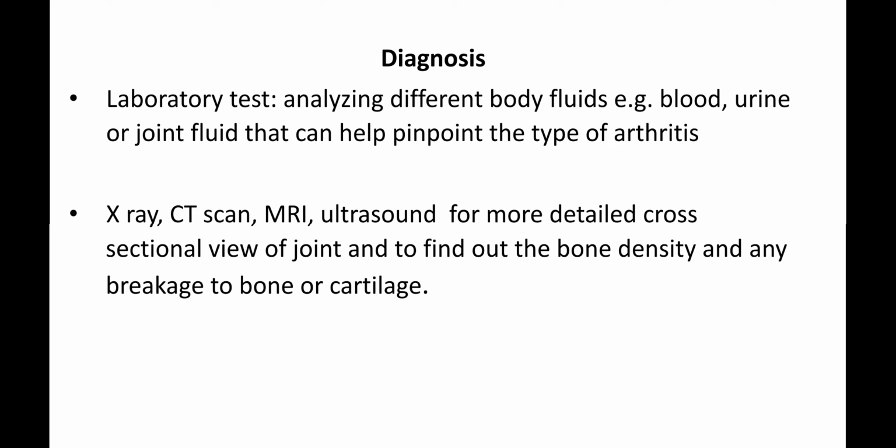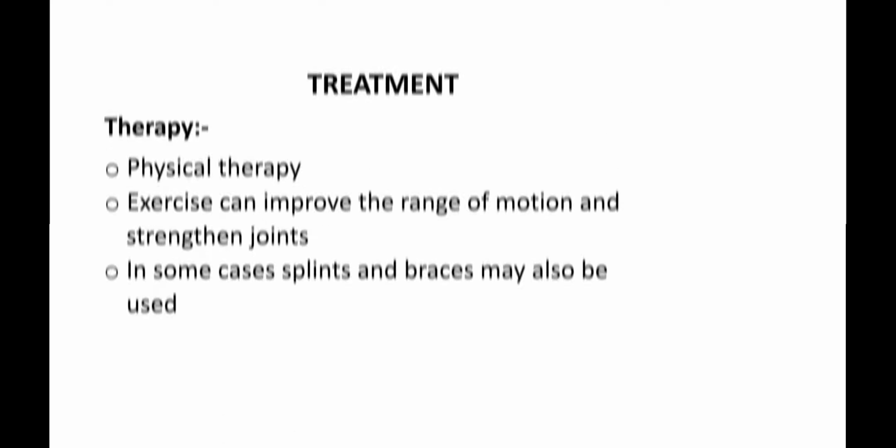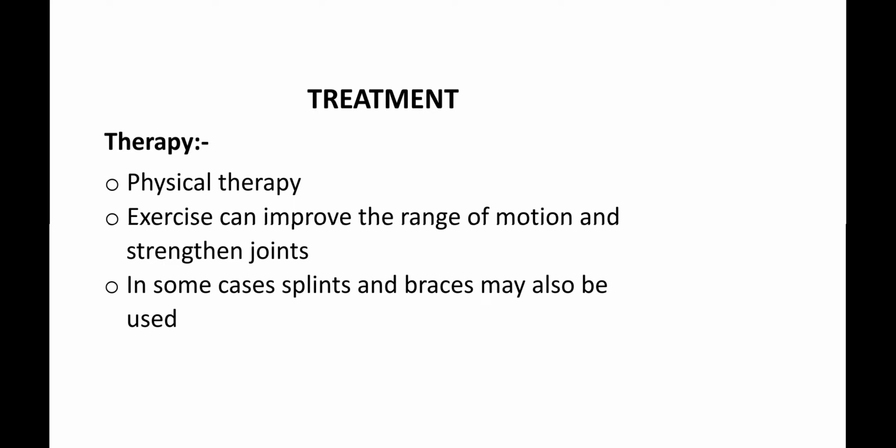These are the diagnosis parameters. Treatment includes therapy like physical therapy; exercise can improve the range of motion and strengthen joints. In some cases, splints and braces may also be used.